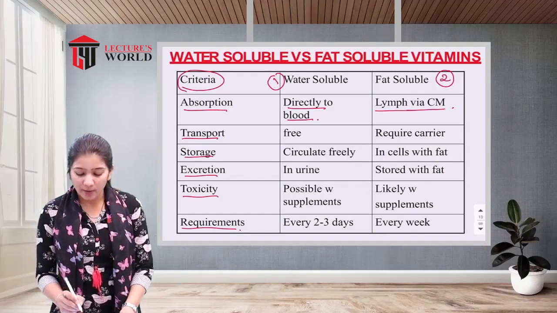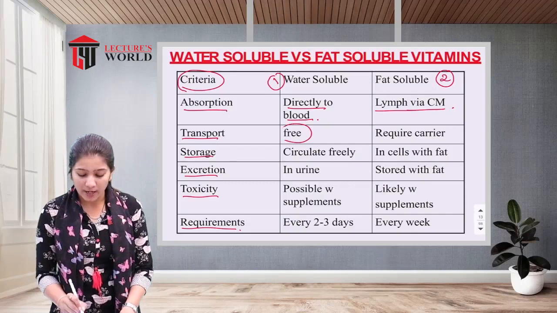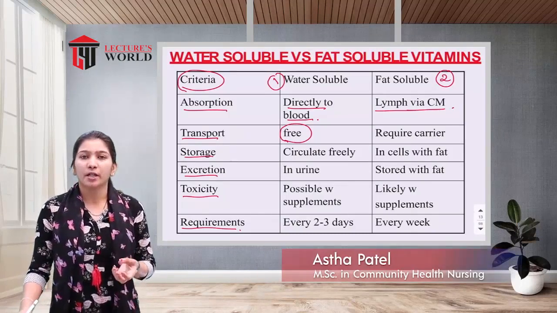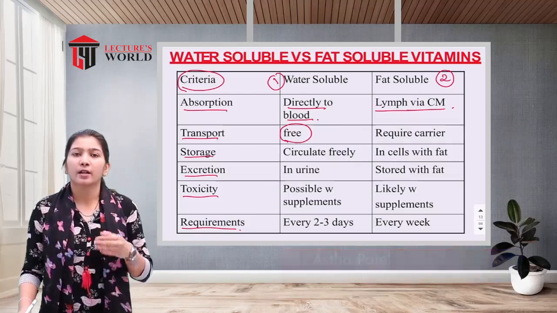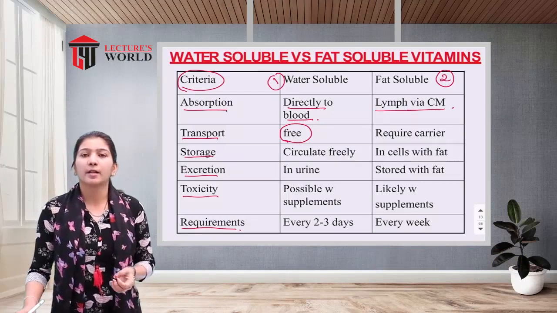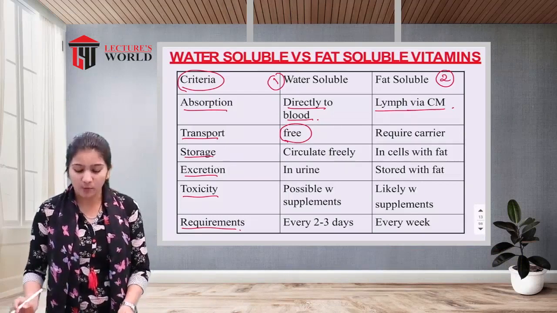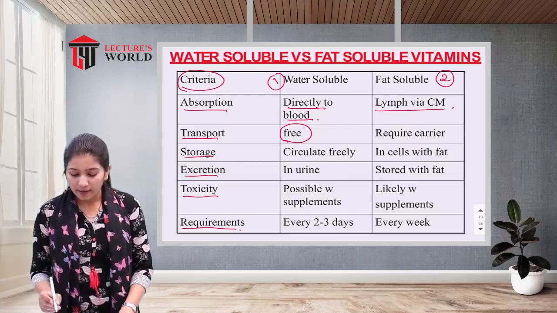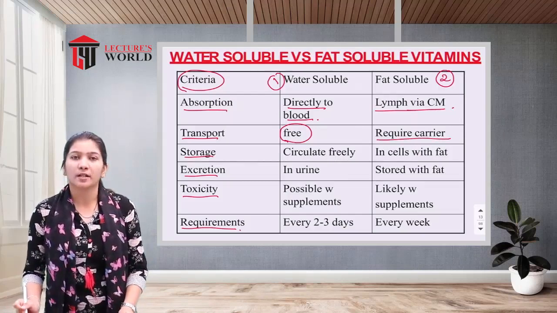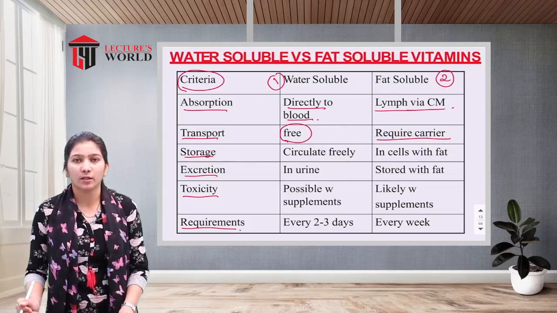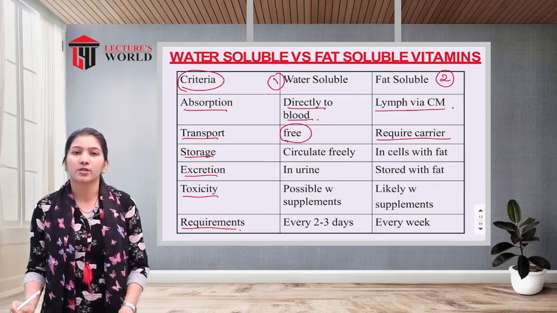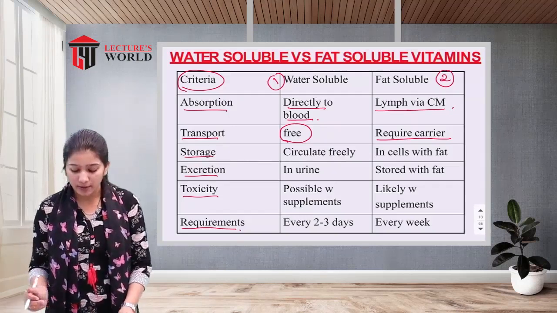So water soluble vitamins are able to transport freely because they are dissolved in the water, in the fluid, and fluid is circulating in our body very freely. So because of the fluid, they are freely transported in our body. And the fat soluble vitamins require a carrier. Fat soluble vitamins are not dissolved in the water, so they are not able to transport easily, and for the transportation they require one kind of carrier.